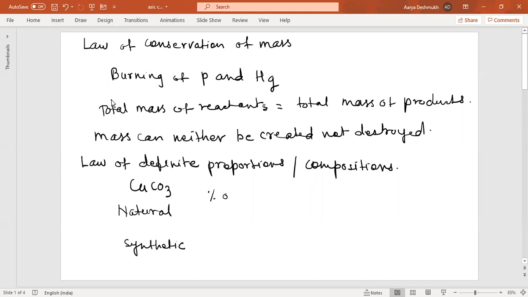The percentage of copper, oxygen and carbon in both samples was found to be the same.